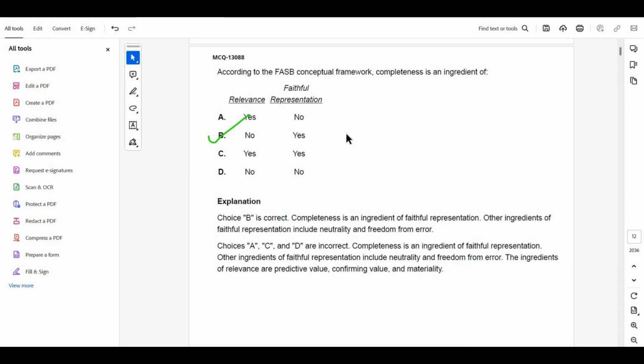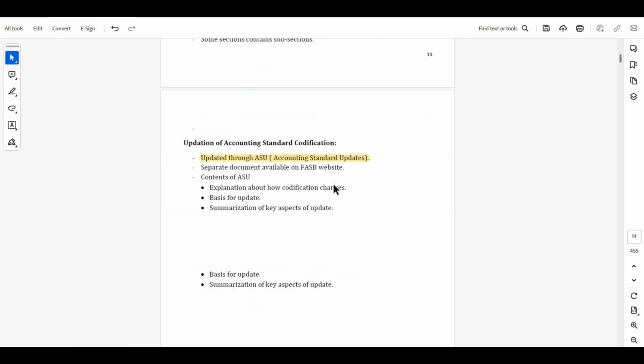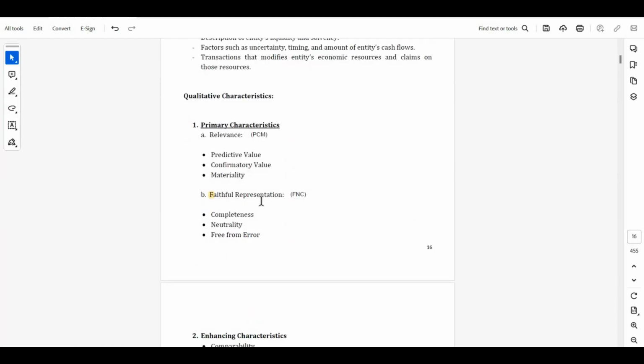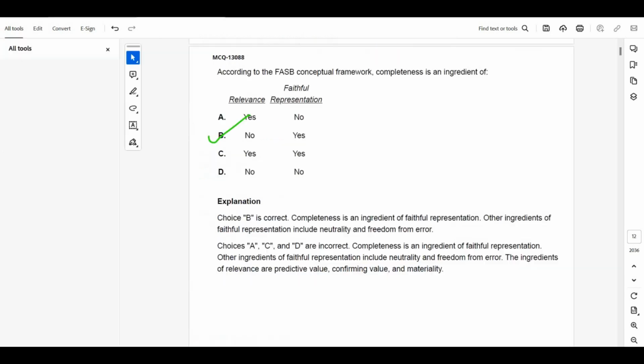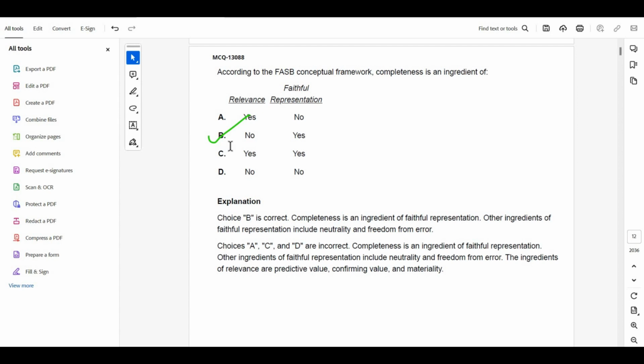According to the FASB conceptual framework, completeness is an ingredient of... we saw that faithful representation has 3 parts, F and C: free from error, neutrality, completeness. So completeness is an element of faithful representation.